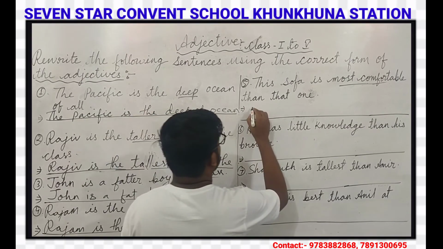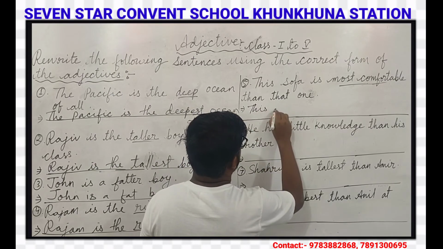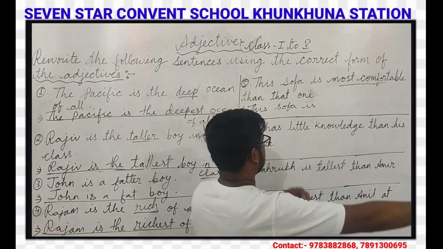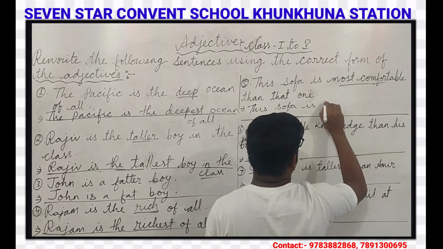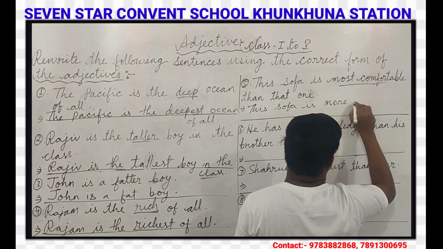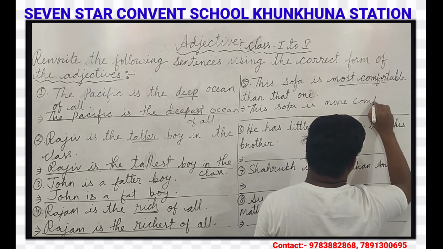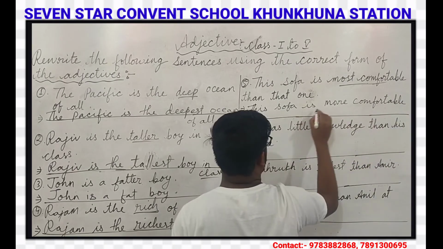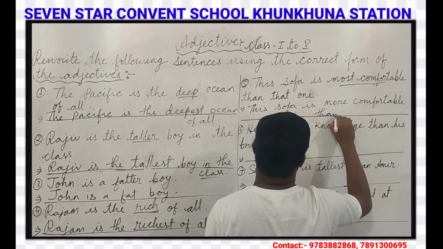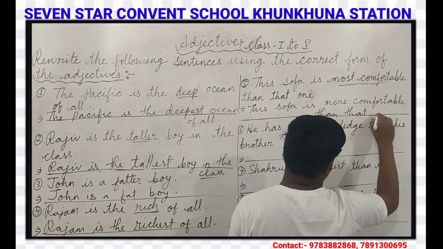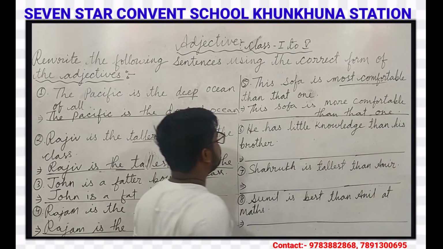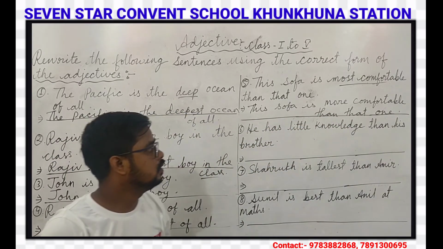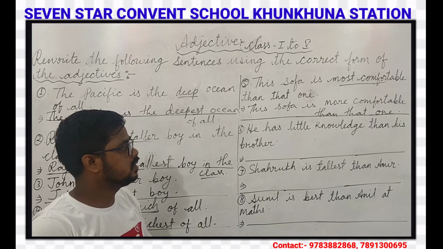So, this sofa is more comfortable than that one. This sofa is more comfortable than that one. This is the correct form of the adjective.